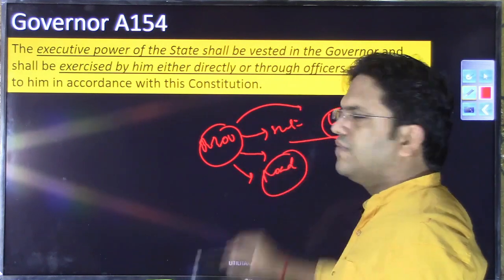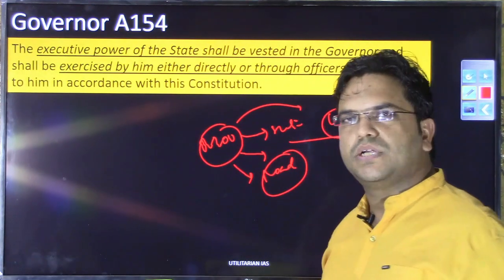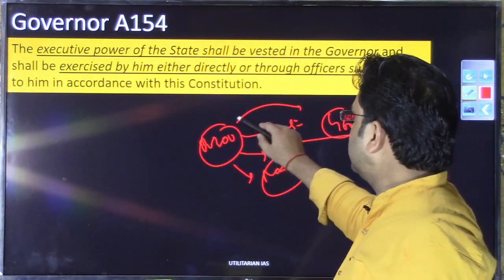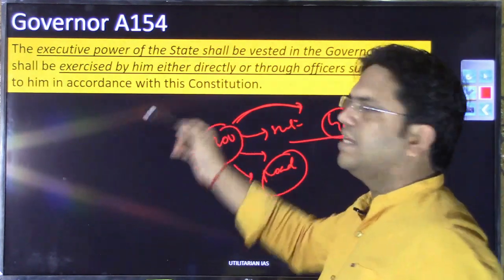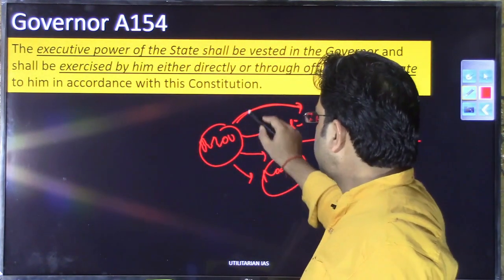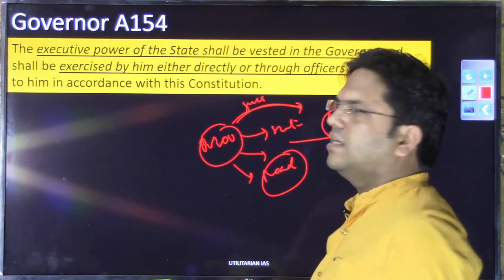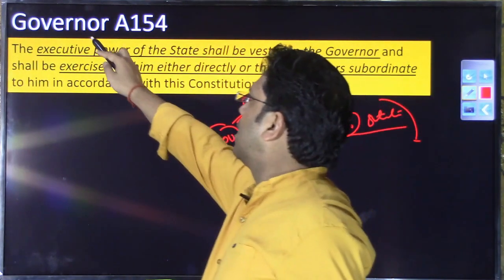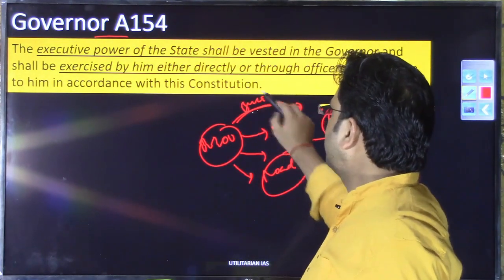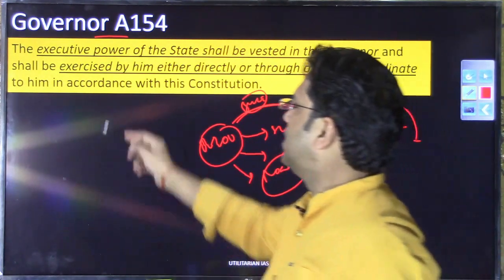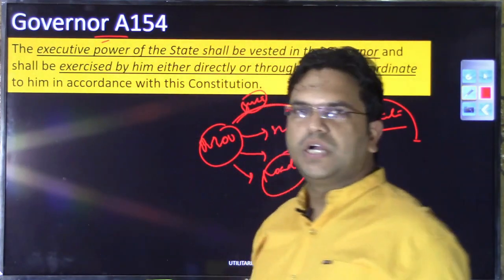The state government will sign a contract with that contractor. That MOU or contract will be signed in the name of the state government, right? And the signatory would be the governor. Although the governor does not directly sign such contracts, whatever contract happens, happens in the name of the governor.